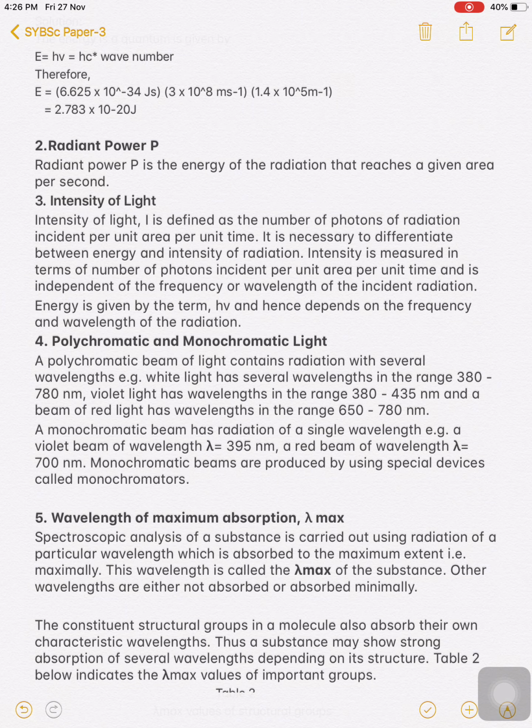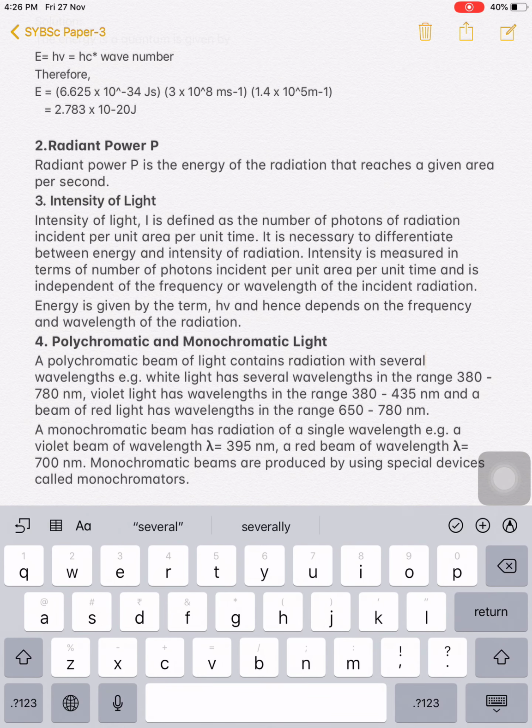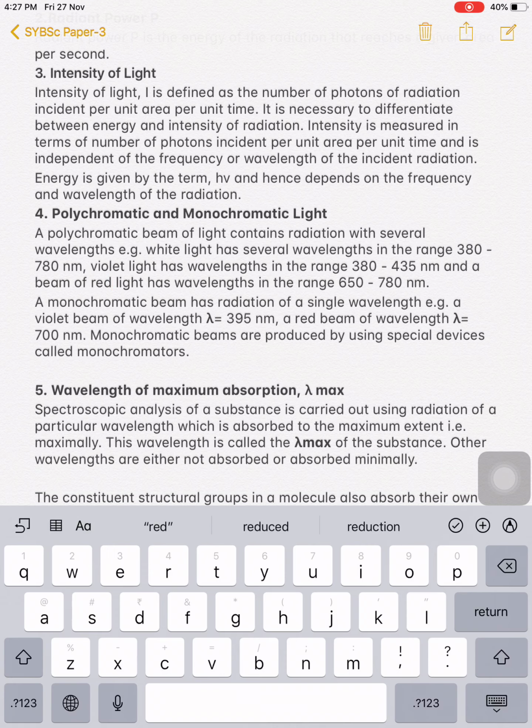So the fourth point is polychromatic and monochromatic light. Poly means many, chroma means color, so many colors. Mono means single colored light. A polychromatic beam of light contains radiation with several wavelengths. For example, white light has several wavelengths in the range of 380 to 780 nanometer, that is visible light. Violet light has wavelength in the range of 380 to 435 nanometer. A beam of red light has wavelength in the range of 650 to 780.